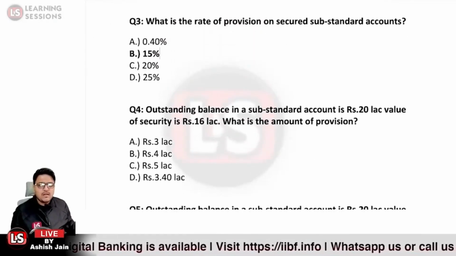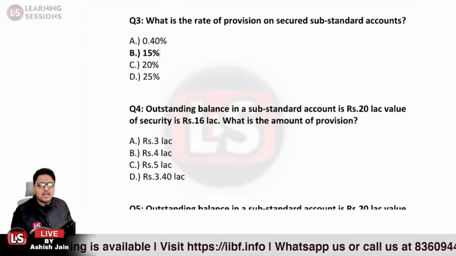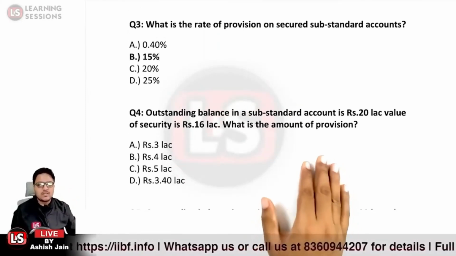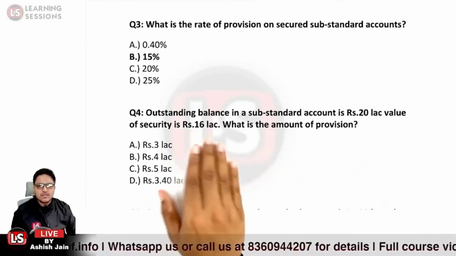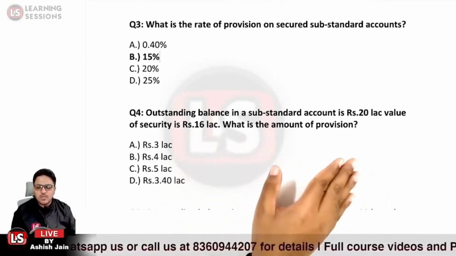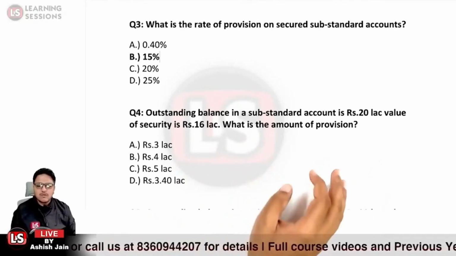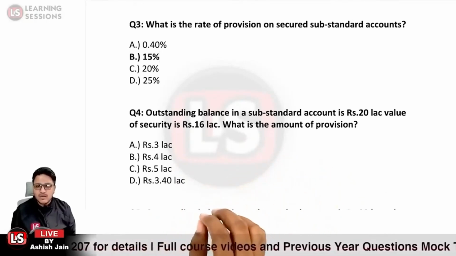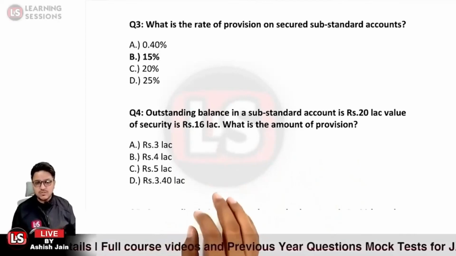Further, the outstanding balance in a substandard account is 20 lakh rupees. The value of securities is 16 lakh rupees. What is the amount of provision? Rupees 3 lakh, 4 lakh, 5 lakh or 3.40 lakhs? What would be the right answer in this particular case? Kindly please do answer at the earliest.